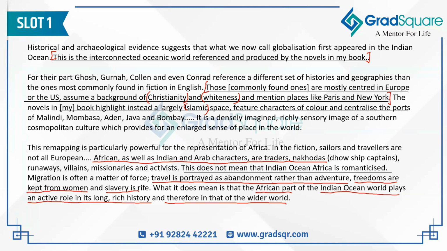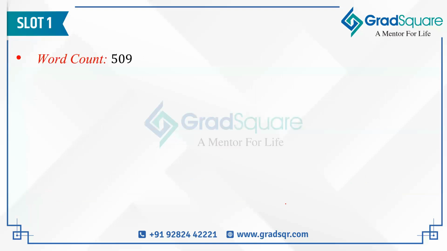Now let's look at a general sense of an analysis of this passage. So firstly, the word count of this passage is 509, which is just about the average length of most CAT reading comprehension passages. CAT reading comprehension passages generally range between 500 to 512, 513, 514 words. So it lies bang on in that range. So 509 words, it's a perfect length as far as CAT RCs are concerned.